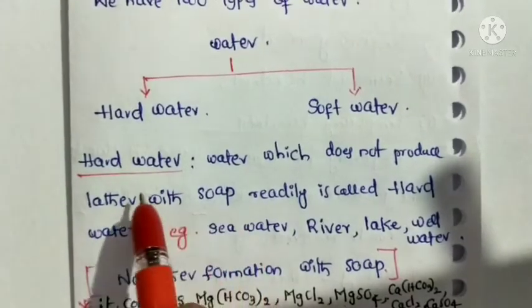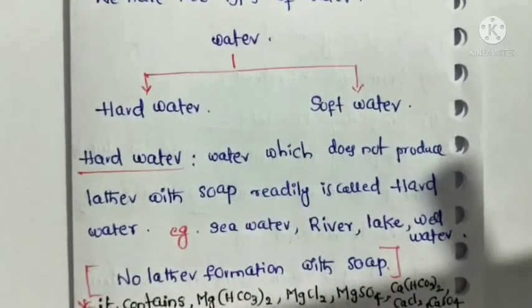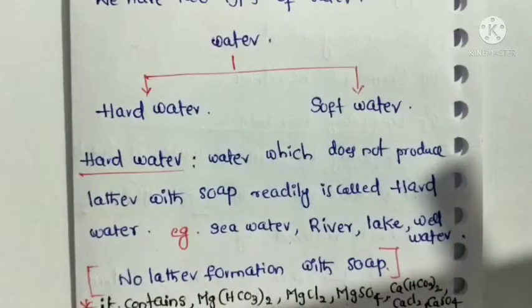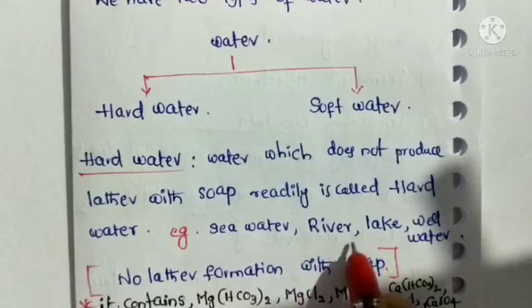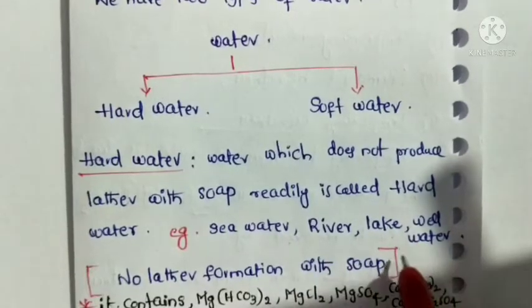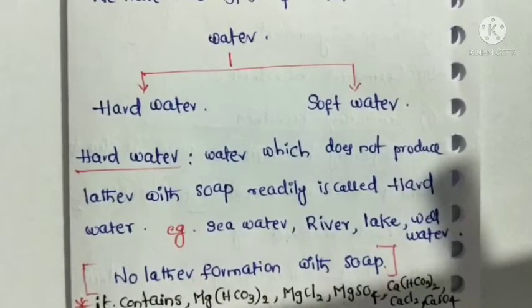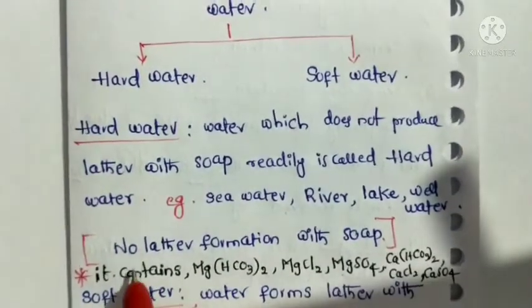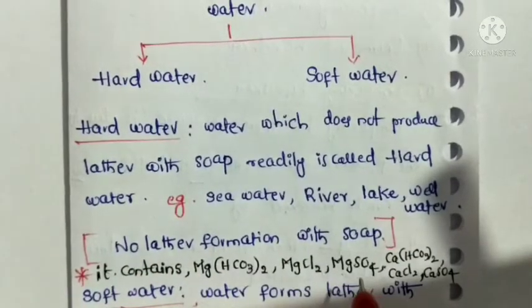Examples for hard water: sea water, river water, lake water, and well water. Simply we can say that no lather formation with soap is called hard water.